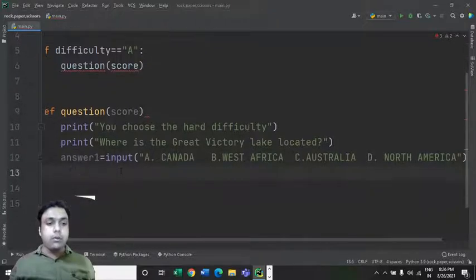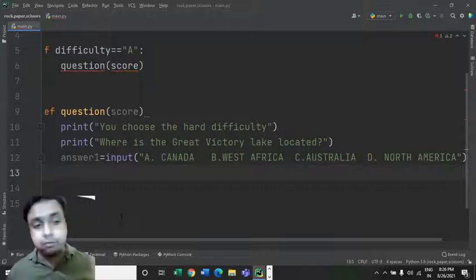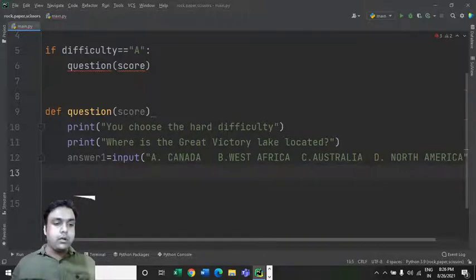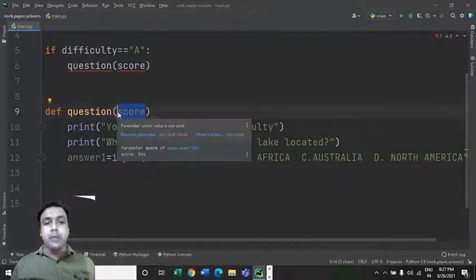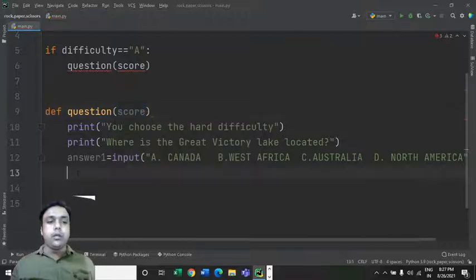So now we can define again an if control statement for checking whether the question has been answered correctly or not. If the question is answered correctly, then the value of this score variable should get incremented by 1. That's what we are going to define the code for.